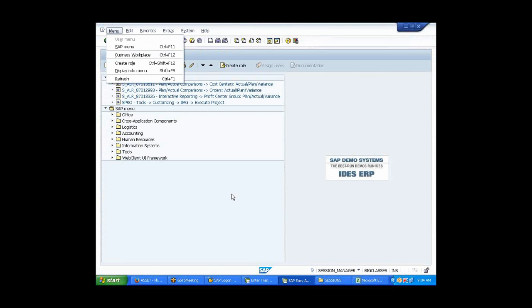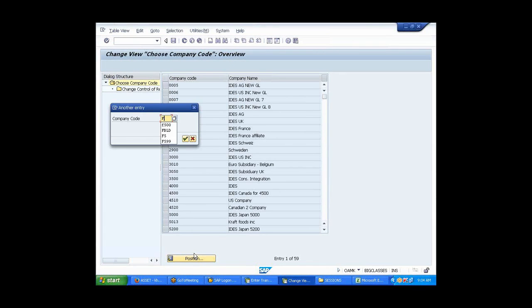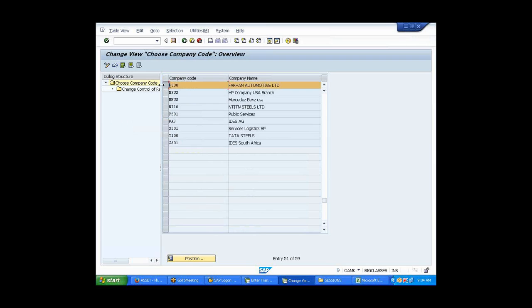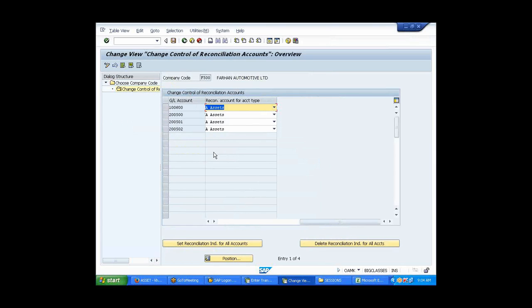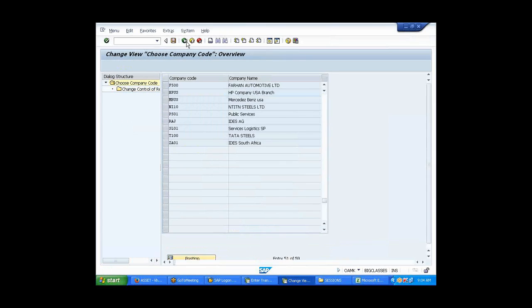I'm not changing anything. I kept it as it is over there, asset account. Okay, without changing. Yeah, I've seen it. You have changed OAMK. I kept it as it is. I did not do any changes. Here, see. This is as it is. I'm not changing anything over here.